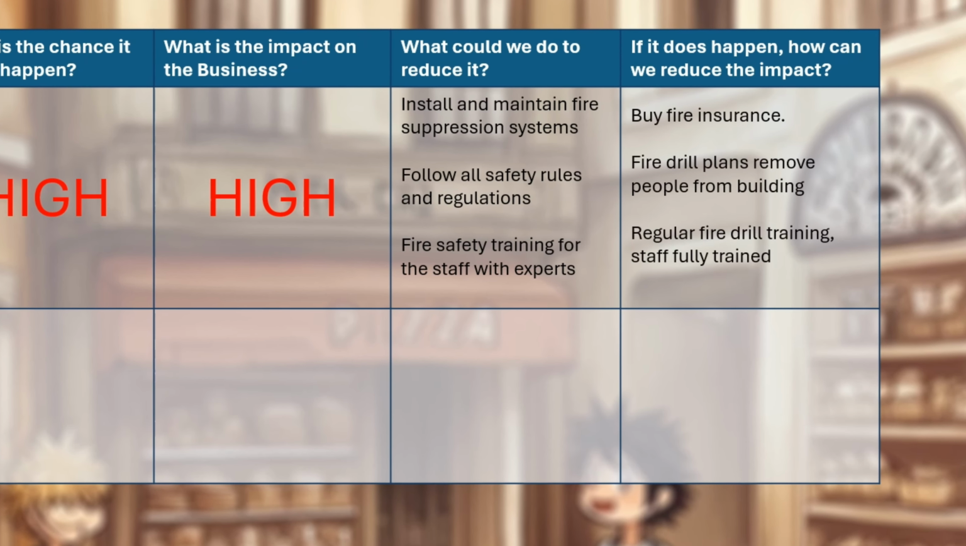This is called transferring the risk to a third party. The other things we could do is make sure that we have good fire exits, evacuation drills, so we can get everybody out of the building very safely if it occurs. And these are the steps we could make if a fire occurs to reduce the impact.